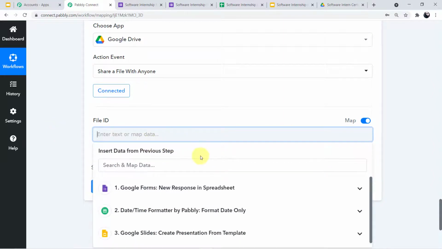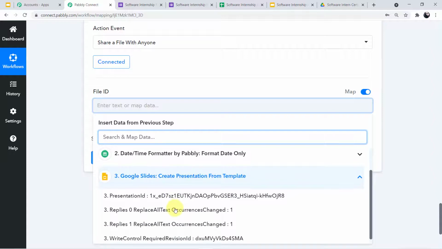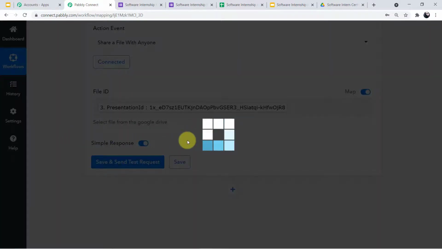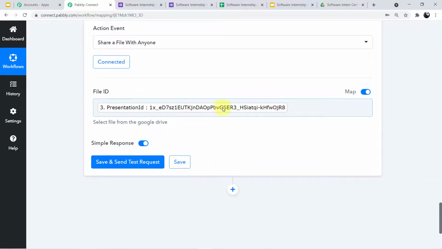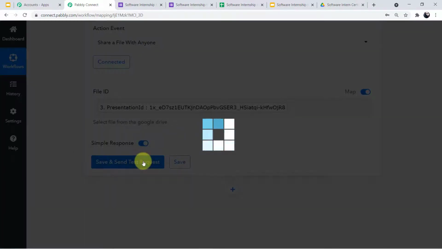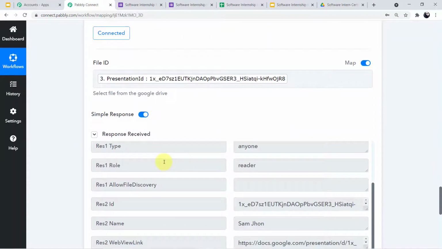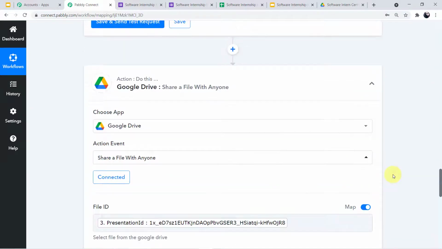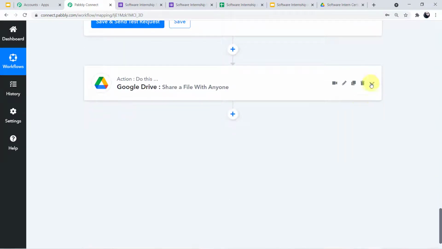Okay, delete the previous file, and I'll go to Google Slides, and here I'll simply map this file, the presentation file. Okay, so this is the particular link of the folder. I have mapped it, and now I'll click on save and send test request. So you can see the responses are positive here. We have successfully integrated Google Drive with Pabbly Connect, guys.